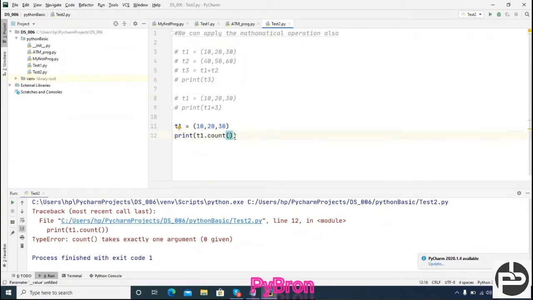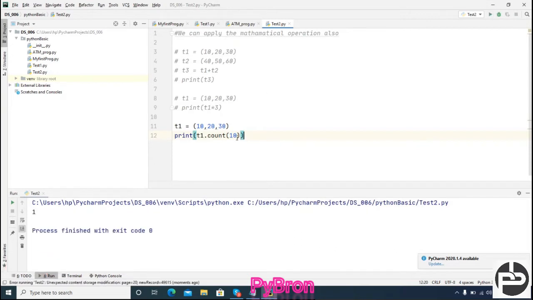If you can see the signature of this, it should ask me to pass some element. Count means it will return how many times the particular object has appeared inside of a tuple or list. Like this only it was working in the list also, means how many times the particular object has been repeated, that is known as the count function. So the count function is basically used to check how many times the particular object has repeated.